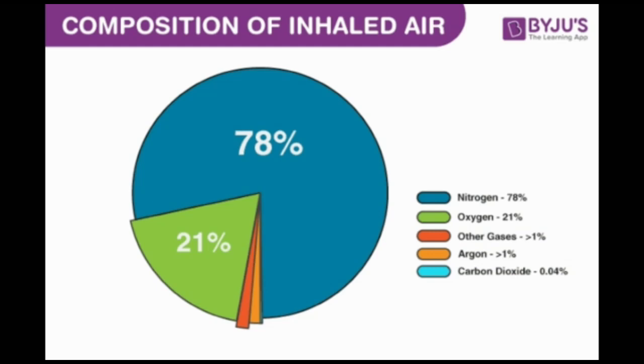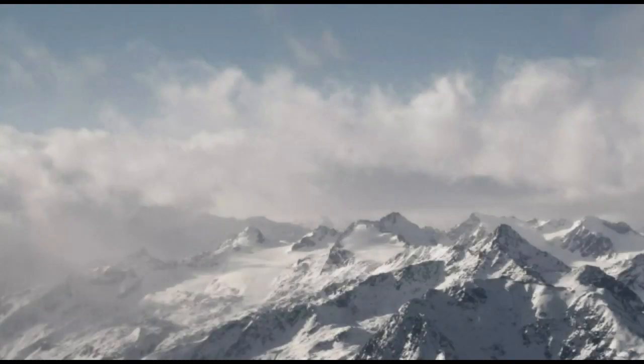Now with the help of a pie chart, I am going to explain the presence of gases in percentage. Nitrogen occupies 78% and oxygen occupies nearly 21% of the atmosphere by volume. The remaining 1% consists of a number of gases like argon, carbon dioxide, neon, helium, krypton, hydrogen and xenon.